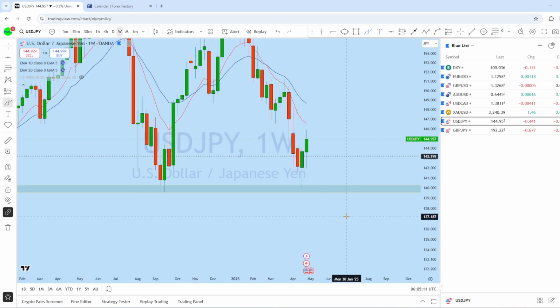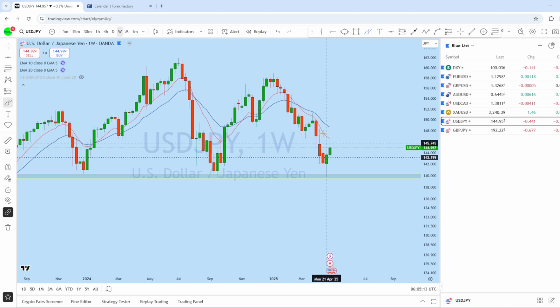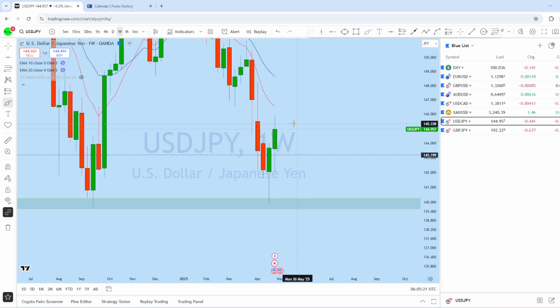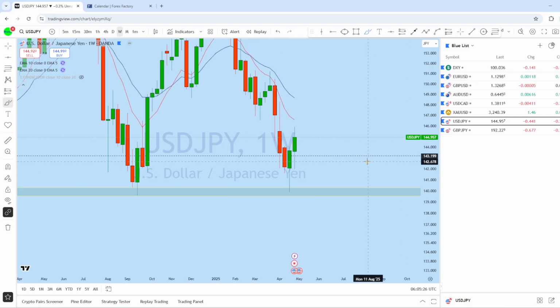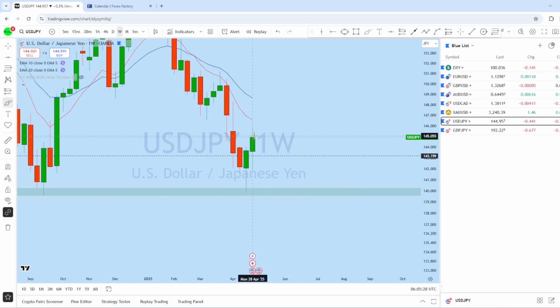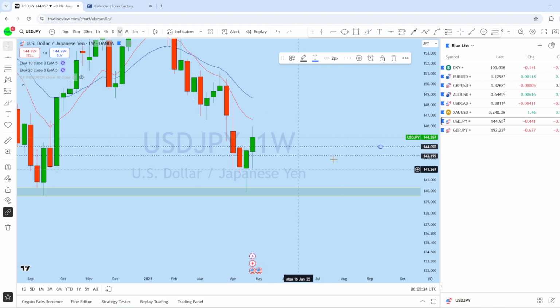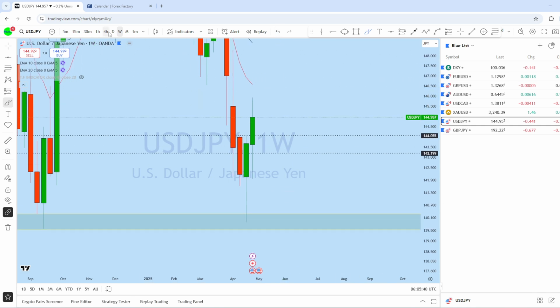Now looking at the weekly chart here, we can see from here a long wick, a drop, pullback, long wick, drop, and every time the market is approaching that level, it gets a rejection here. Now the past week we saw a long wick here, and with that long wick this week, I think the market may come for a pullback, as this is the previous resistance which is turning support here, expecting dollar yen after retest to bounce back up to create a new higher high in this market.